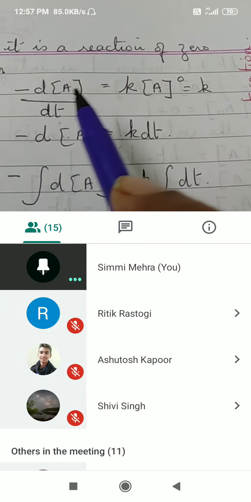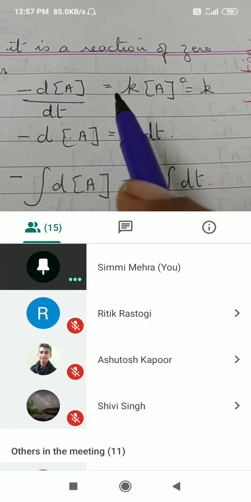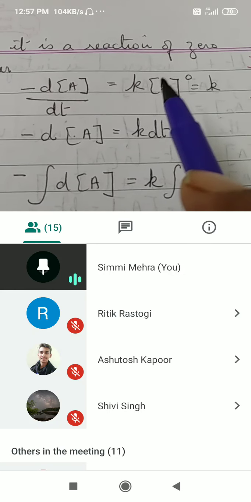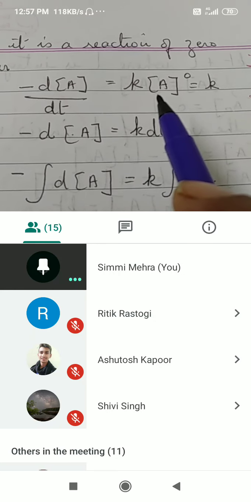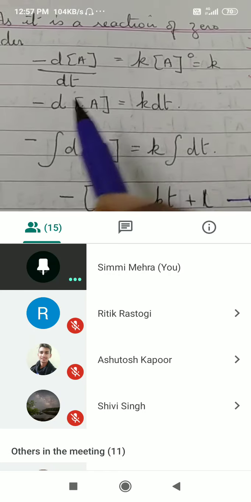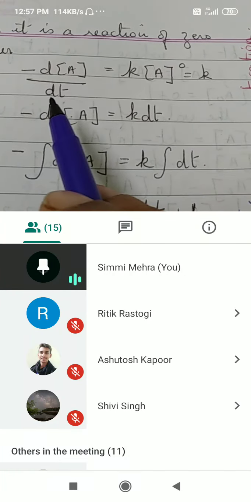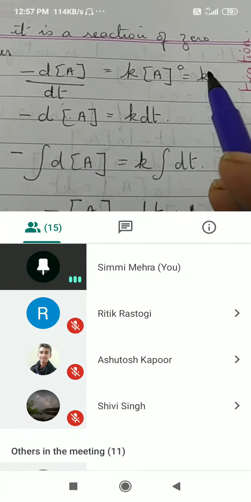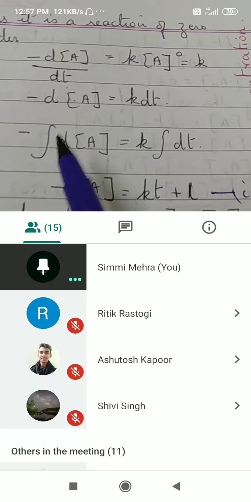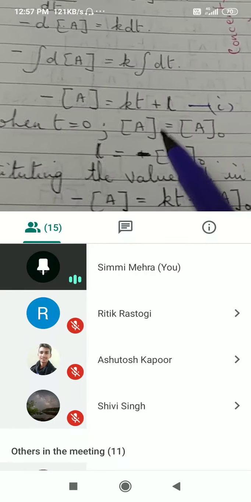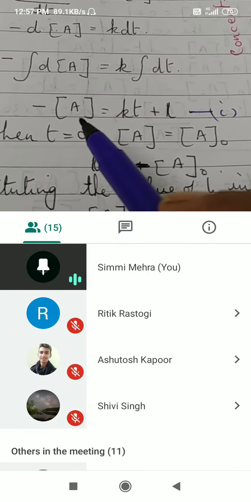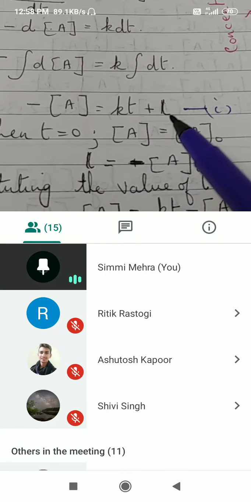Minus d[A]/dt is equal to k[A] raised to the power of 0. Anything raised to the power of 0 is 1. So this will be equal to k. Then you bring this dt this side. Cross multiply. Minus d[A] is equal to k dt. Integrate on both the sides. We'll have to add a constant L. This will be minus [A] is equal to kt plus L.